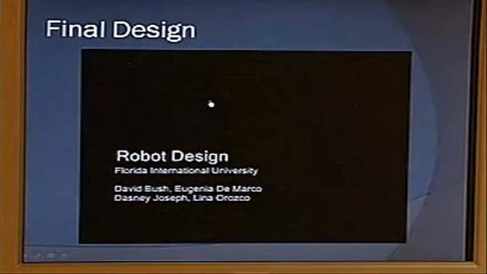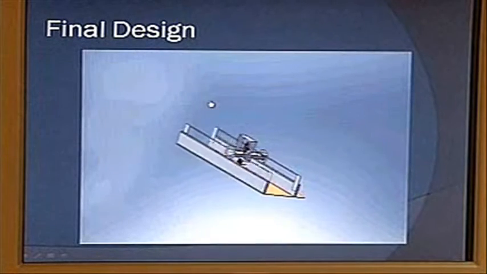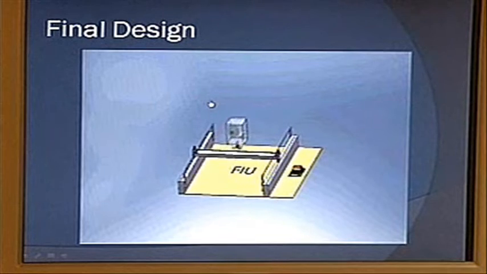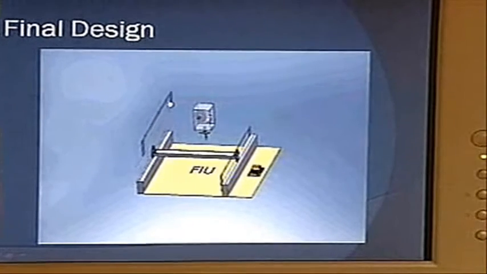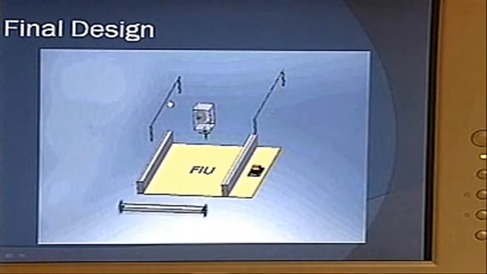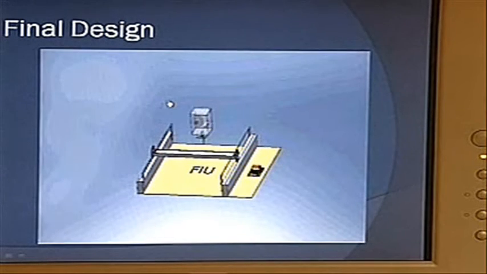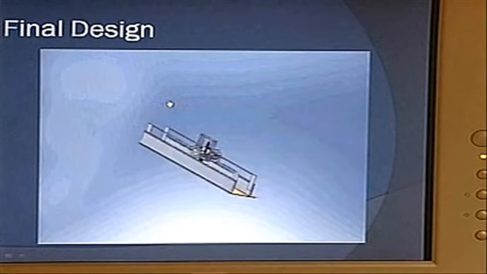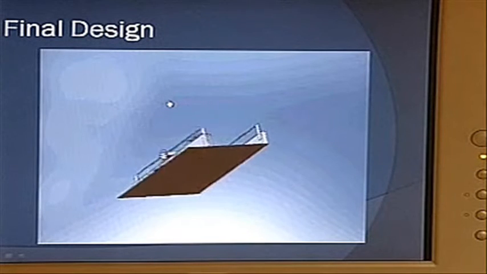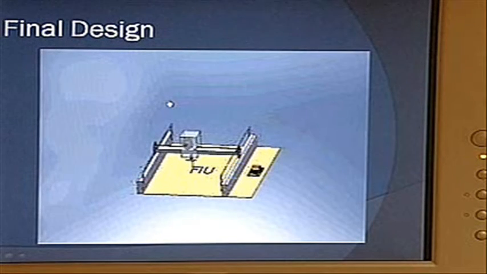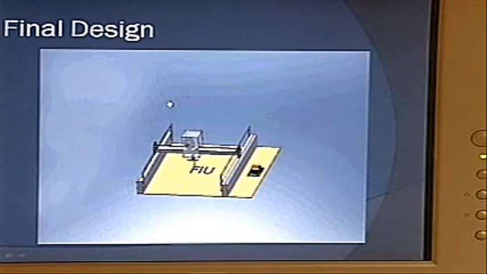Okay, so with that, we had to implement a final design, or come up with a product. If you see, our robot is placed over there, and this pretty much resembles what we actually model. It's going to be able to translate on the Y direction, X direction, and of course the end effector, which is this. Once it rotates, I'll show you. The end effector right here is going to be rotating, switching the colors back and forward.